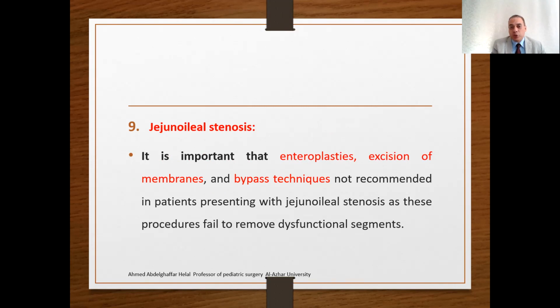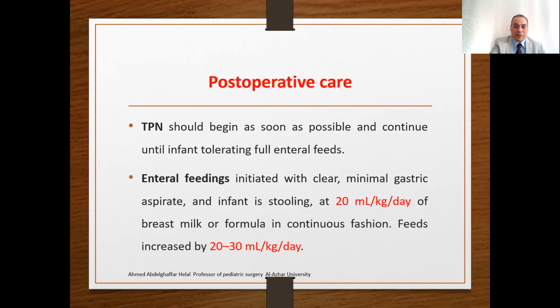In case of stenosis, it is important that enteroplasties or excisions or bypass techniques are not recommended in patients presenting with stenosis, as these procedures usually fail to remove the dysfunctional segment. So in stenosis, if diagnosed, you can manage them with removal of this stenotic and short segment.